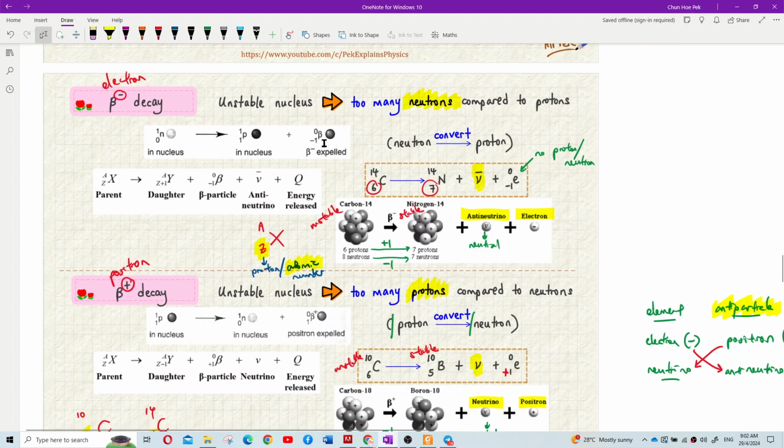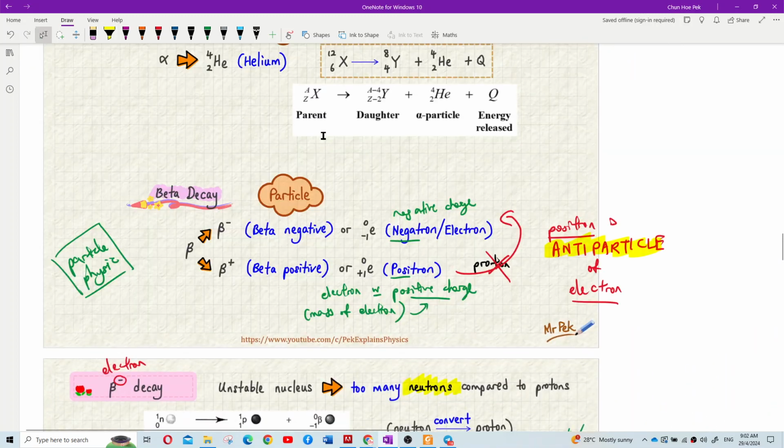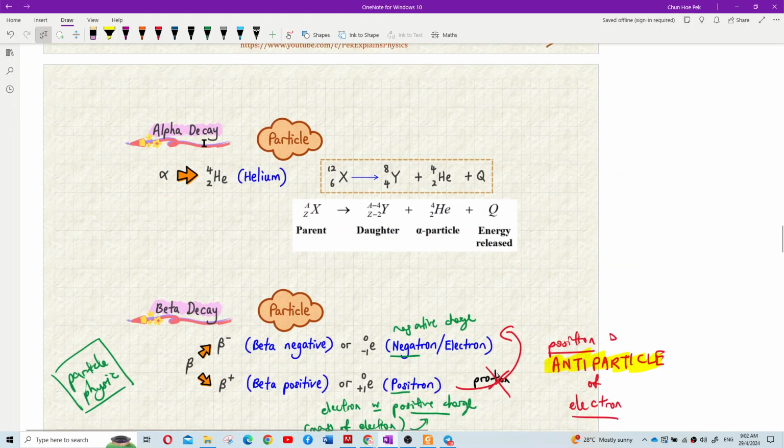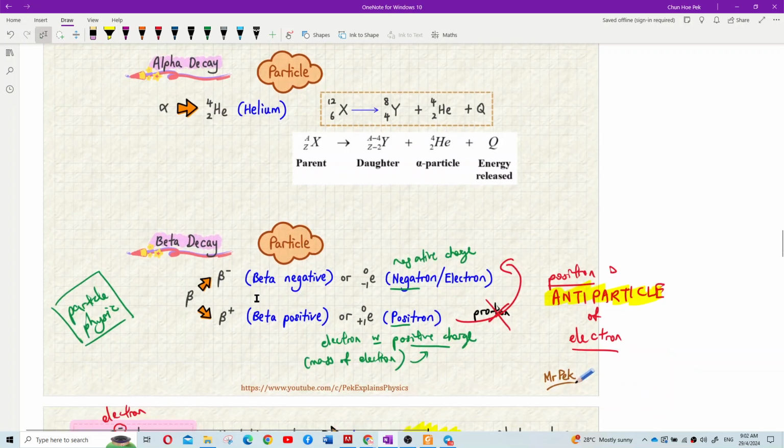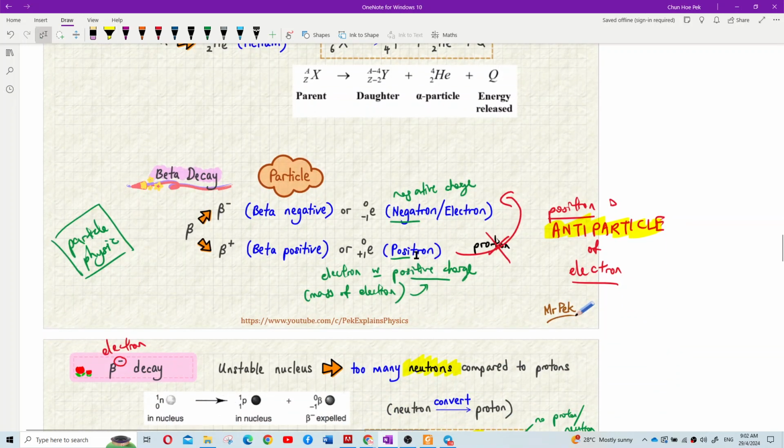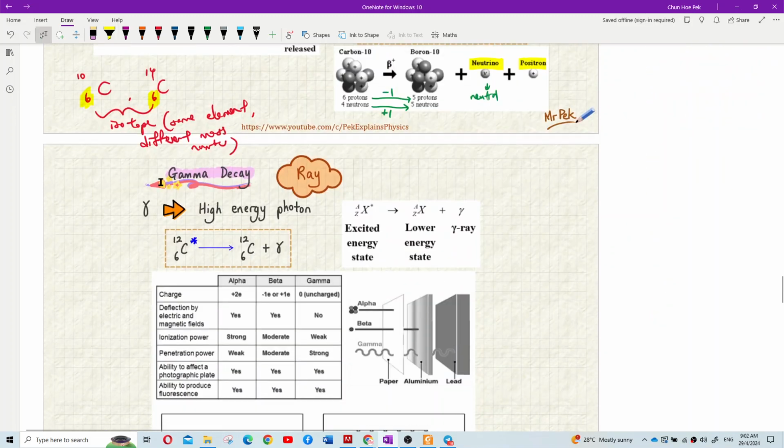Last time, alpha is a helium particle. You see, particle. Alpha is a particle. Beta, yeah, beta also particle. Alpha is particle because helium. Beta is a particle because electron or positron. Now, gamma is a ray. Ataupun kita panggil wave lah, gelombang. Because it's actually or we call it light wave lah.